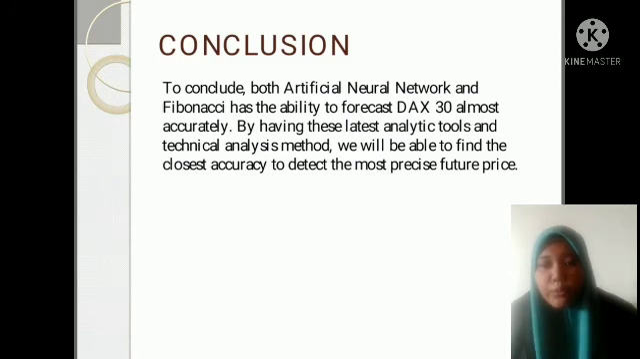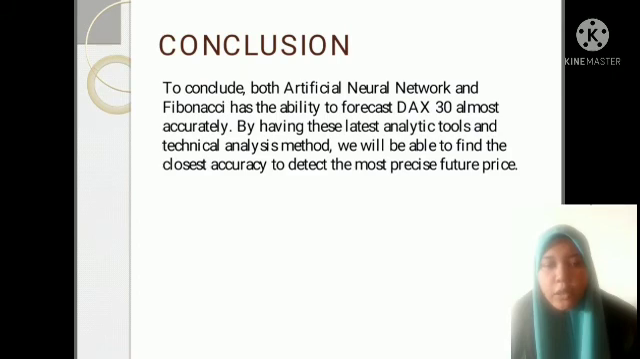To conclude, both artificial neural network and Fibonacci have the ability to forecast DAX 30 almost accurately. By having these latest analytic tools and technical analysis methods, we will be able to find the closest accuracy to detect the most precise future price.